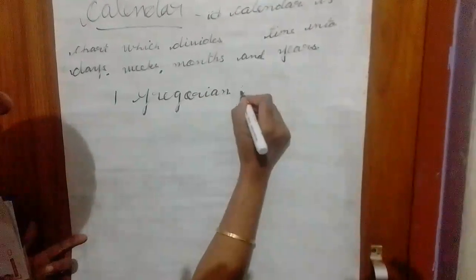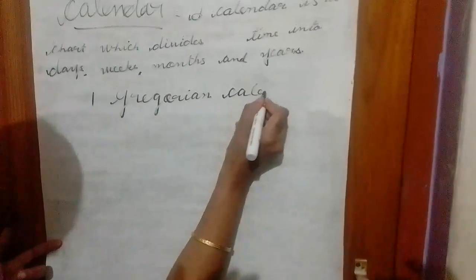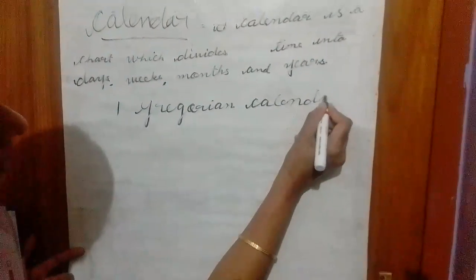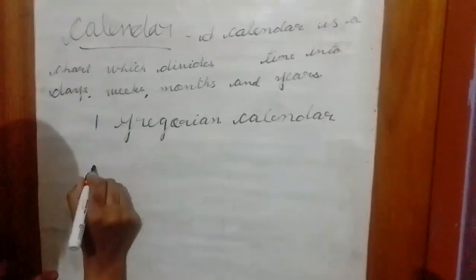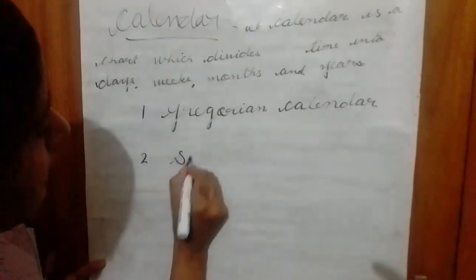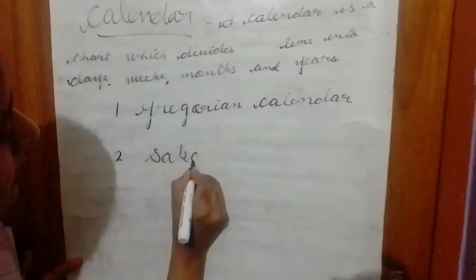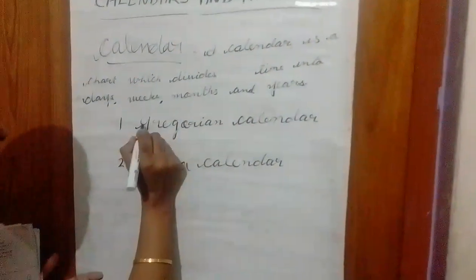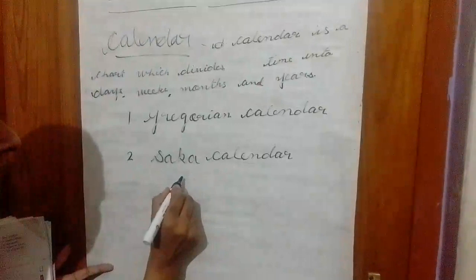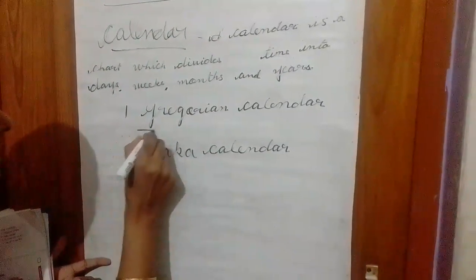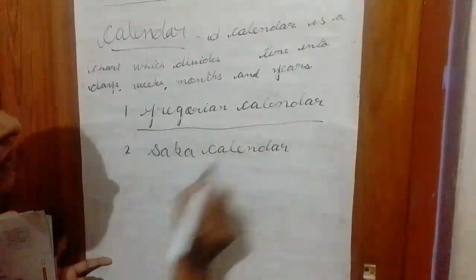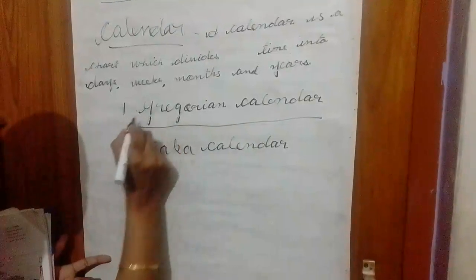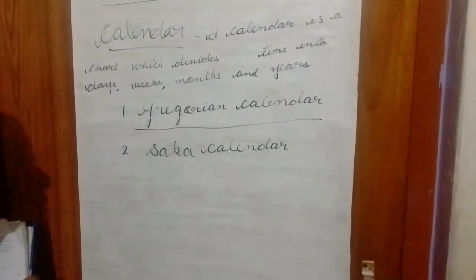Second one, Sakha calendar. There are two types of calendar, Gregorian calendar and Sakha calendar. Today we are going to study about the Gregorian calendar.